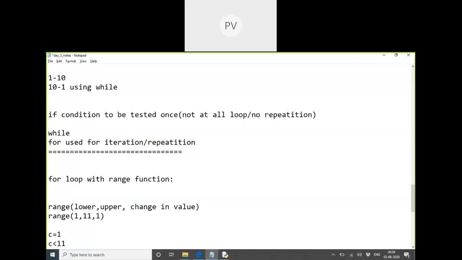So range function will generate a series of values starting from 1 to 11 automatically. Internally it will take a variable with the value 1, and check whether it is less than 11 or not. If it's true, then what do you do? So range function is only generating a series of values one by one.